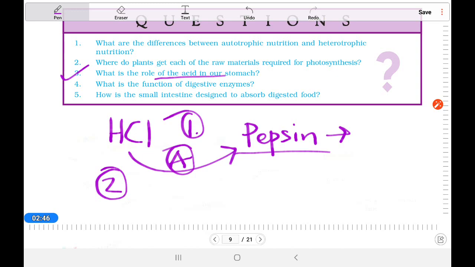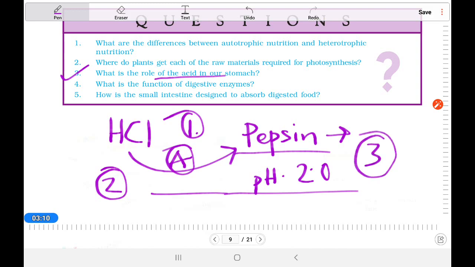Number two, hydrochloric acid makes an acidic medium, with a pH of 2. So it is a very acidic medium, and in this acidic medium, pepsin can do its work. So it creates that as well. And number 3, it kills the harmful pathogens. If any pathogen enters through food, hydrochloric acid also kills it.